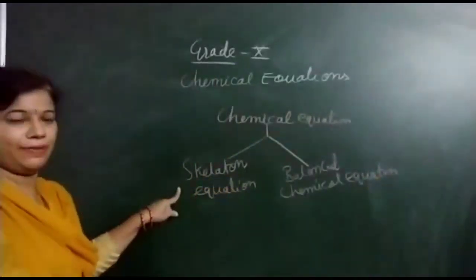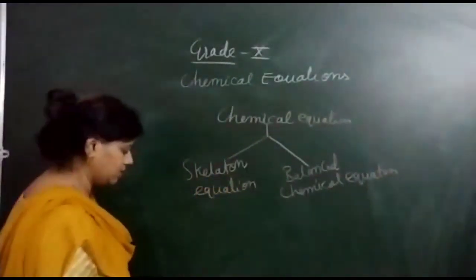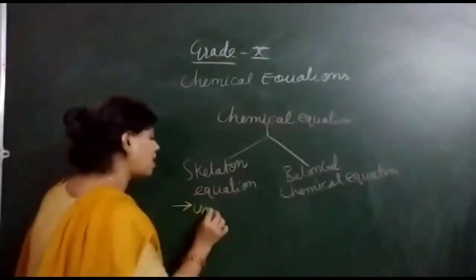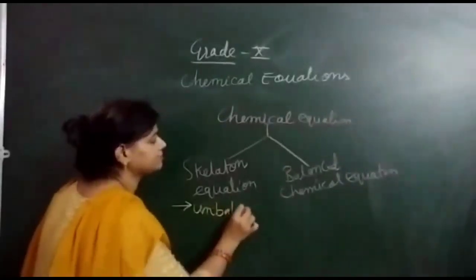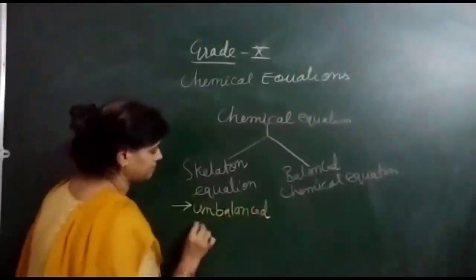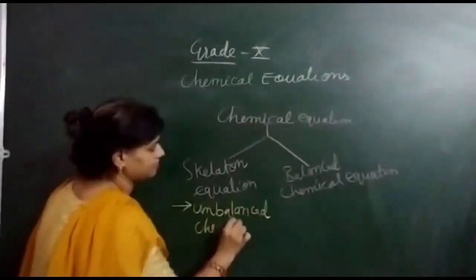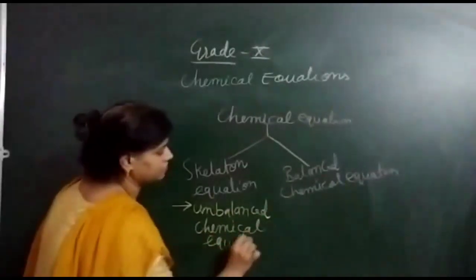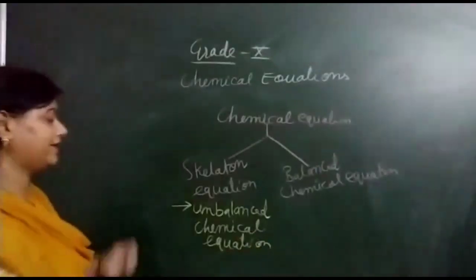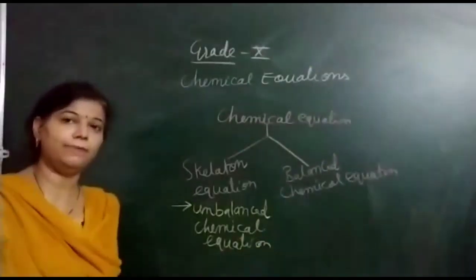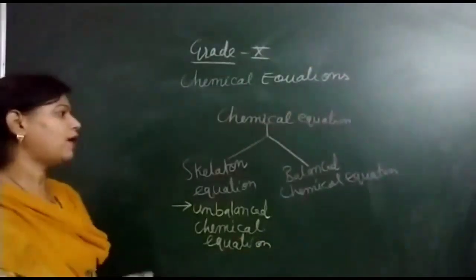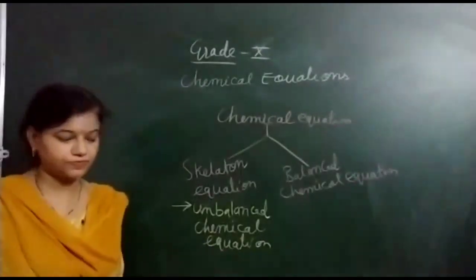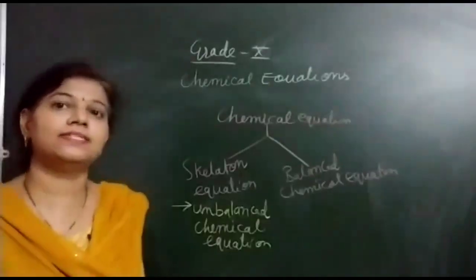Now, skeleton chemical equation, it is also termed as unbalanced chemical equation. Okay, got my point? It is also said to be unbalanced chemical equation. Now, what is the meaning of this word balanced and unbalanced? Or why balancing is needed?